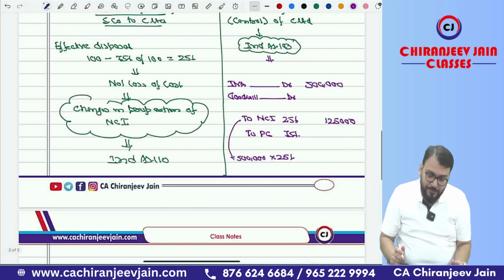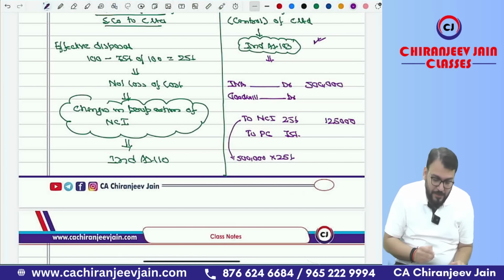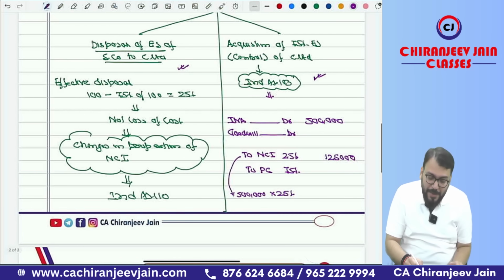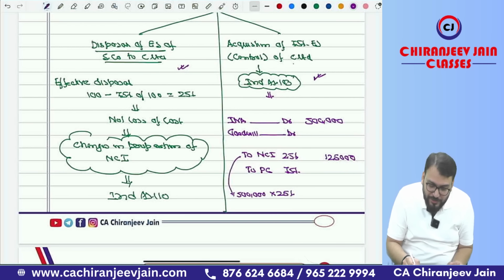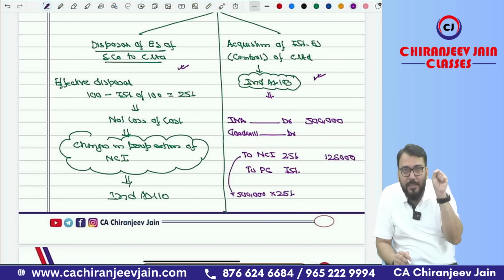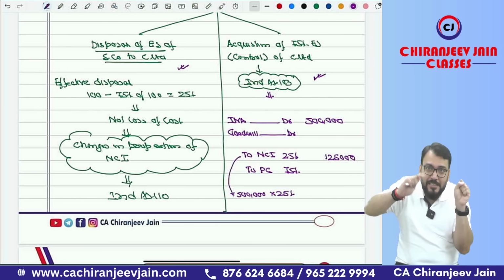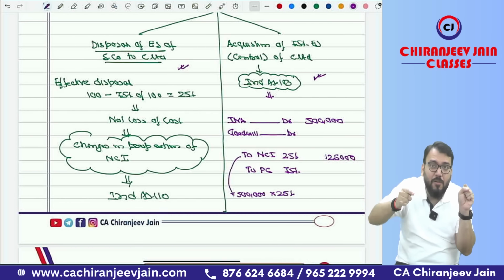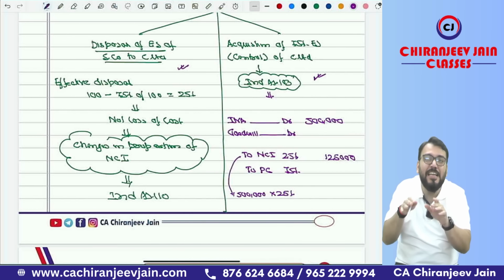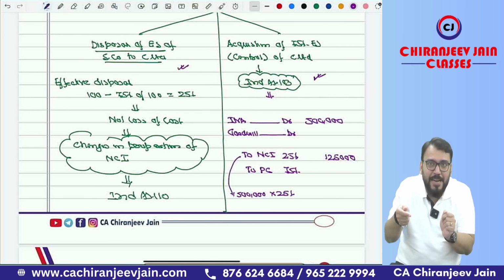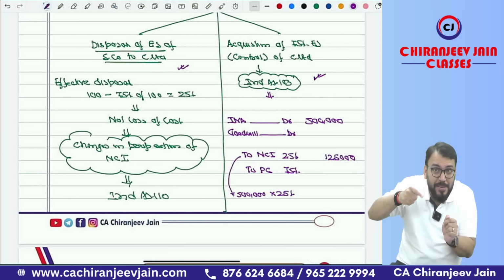Now just try to understand. First, I will do the journal entry for this. Now, you only say, when they have acquired 75% of equity share of C Limited, correct? So they have acquired 75% of C Limited. In turn of that, how much consideration have they paid? The consideration is not paid in cash. Consideration is paid in the form of B Limited.